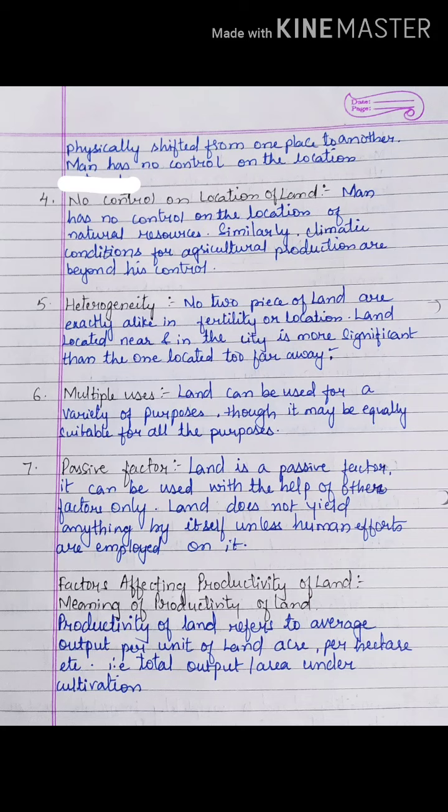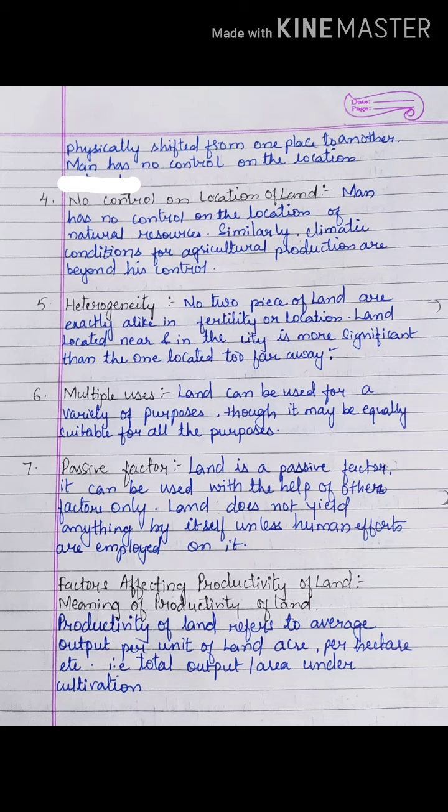Next is passive factor. What do you mean by passive factor? Passive factor means silent factor. They cannot act on their own. Is it possible that if you don't work, the land will give you agricultural produce on its own? No, not possible. Land will not give any produce on its own. You have to work on that. Passive factor means silent factor. It will not work on its own. You have to put in your efforts to get things done.